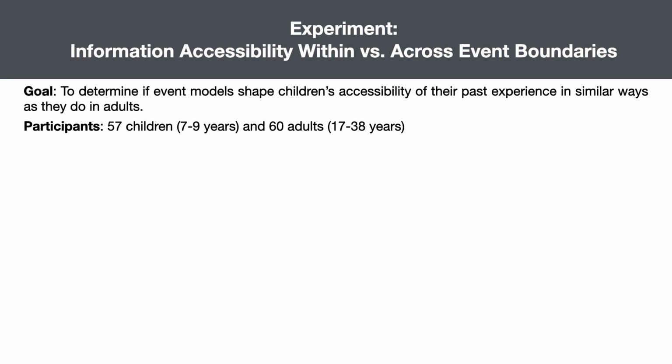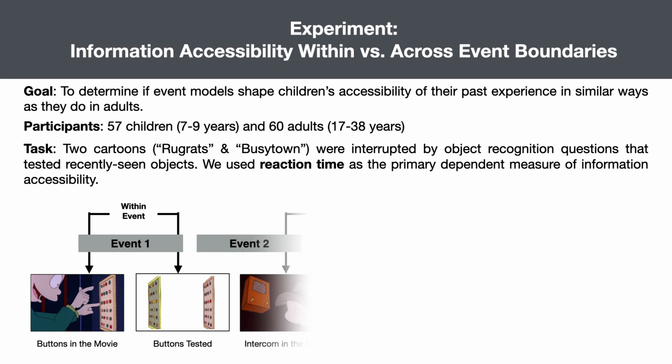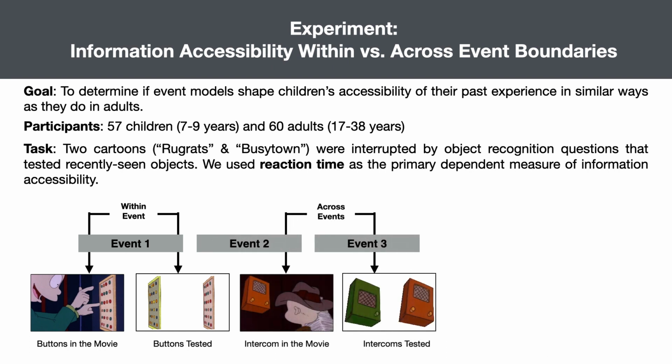Participants watched the Rugrats and Busy Town. Before the experiment started, they were told that sometimes the cartoon would be interrupted by a pop-up test, during which they would need to pick as quickly as possible which of the 2 objects had appeared recently. This forced-choice probe contained 1 target and 1 distractor.